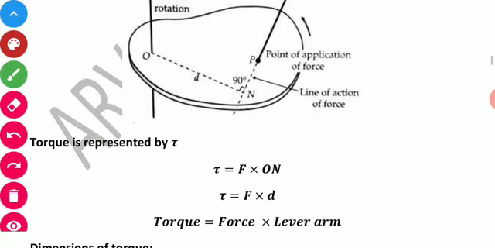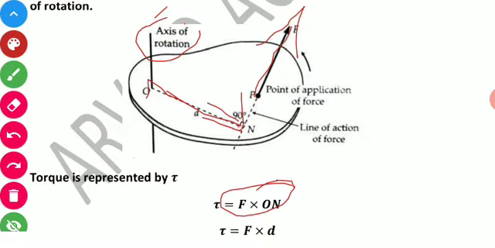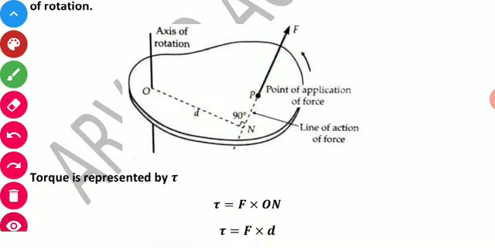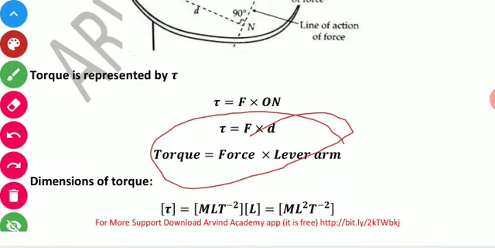We can see here in the diagram, this is the axis of rotation, this is the applied force, and this is the perpendicular distance d. Now students, here torque will be equal to force into this perpendicular distance. So tau will be equal to F into d, and this is the formula for the torque.